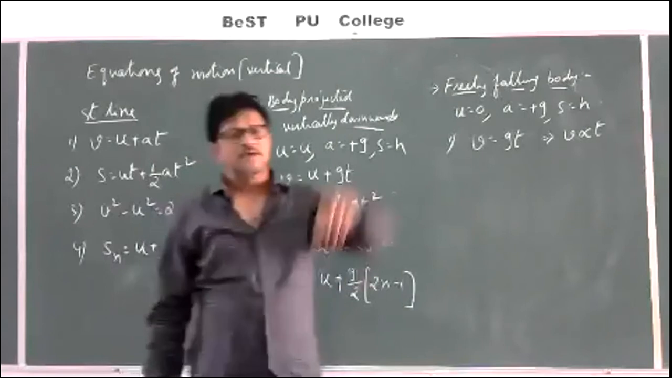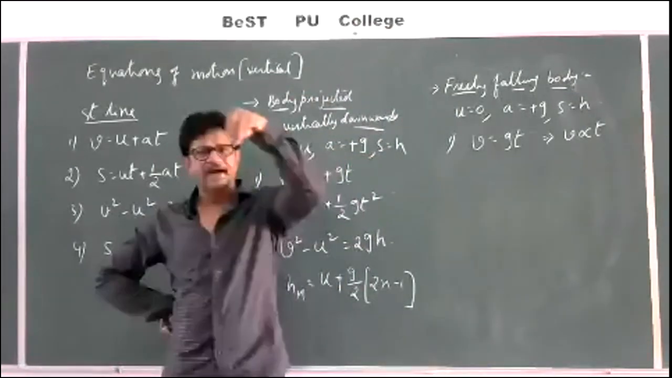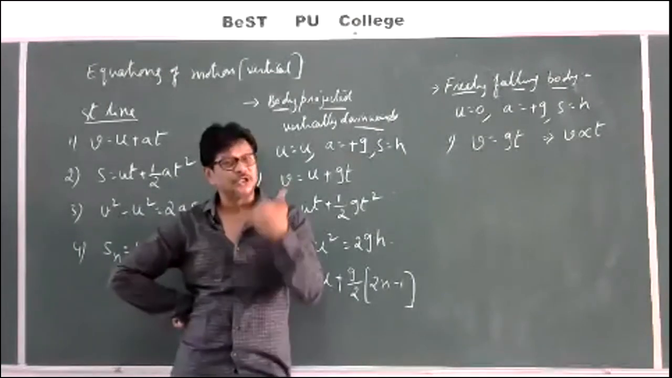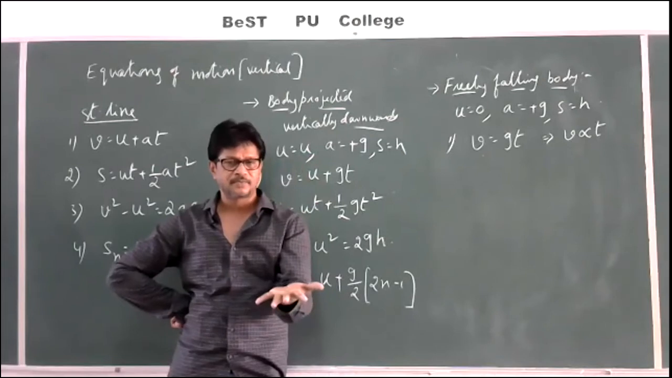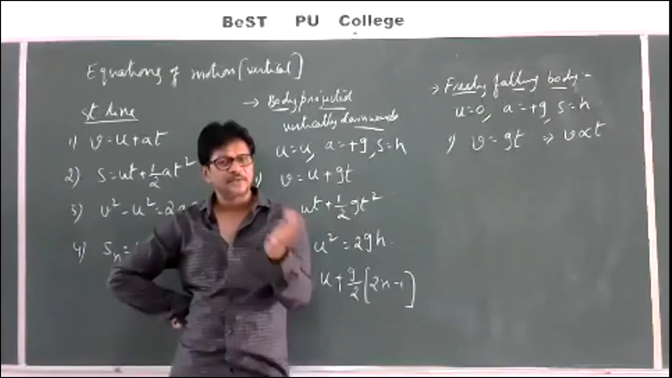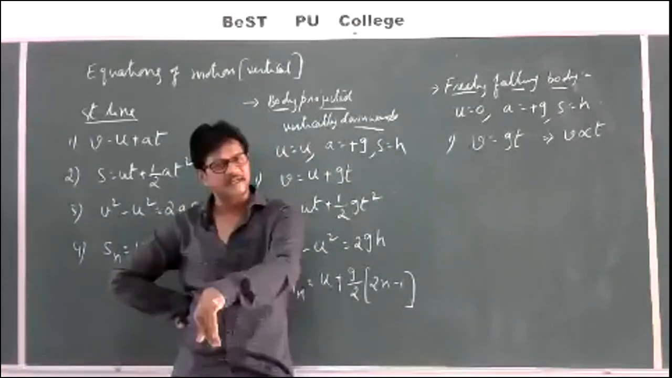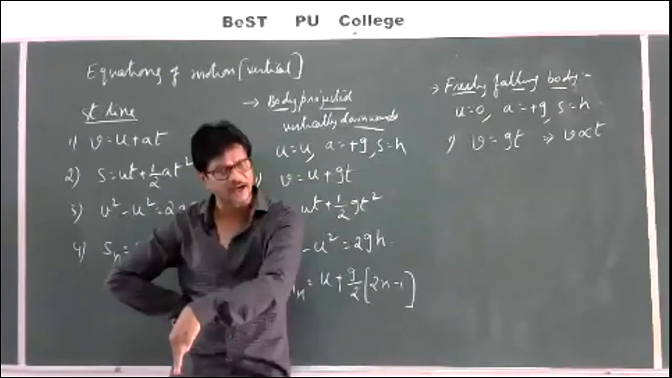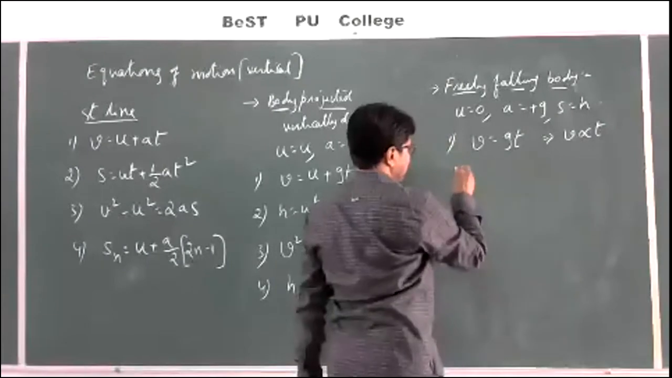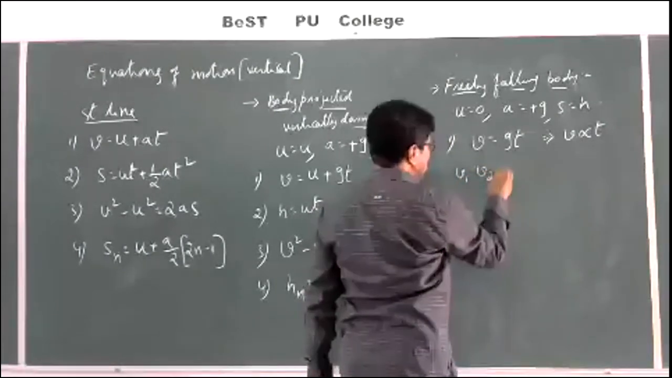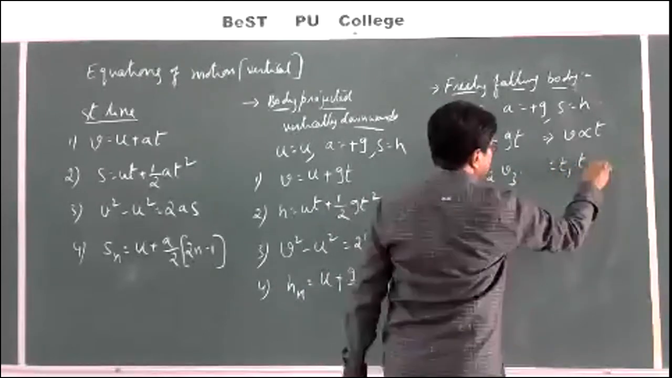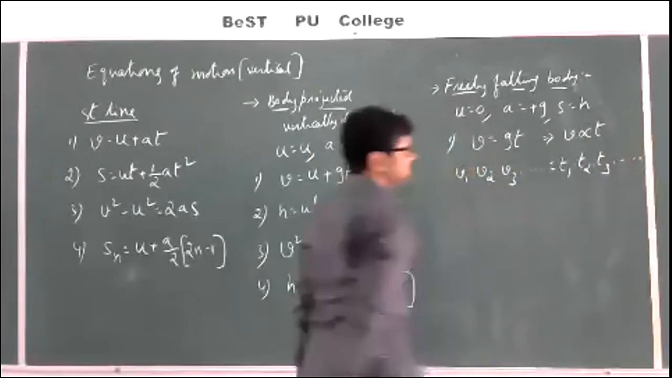So that means when a body is dropped from a certain height, what is the ratio of its velocities? What is the ratio of its velocity after 1 second, after 2 seconds, after 3 seconds, after 4 seconds? If you ask that, what should we write? Since v is directly proportional to t, V1 is to V2 is to V3 and so on is equal to T1 is to T2 is to T3 and so on.